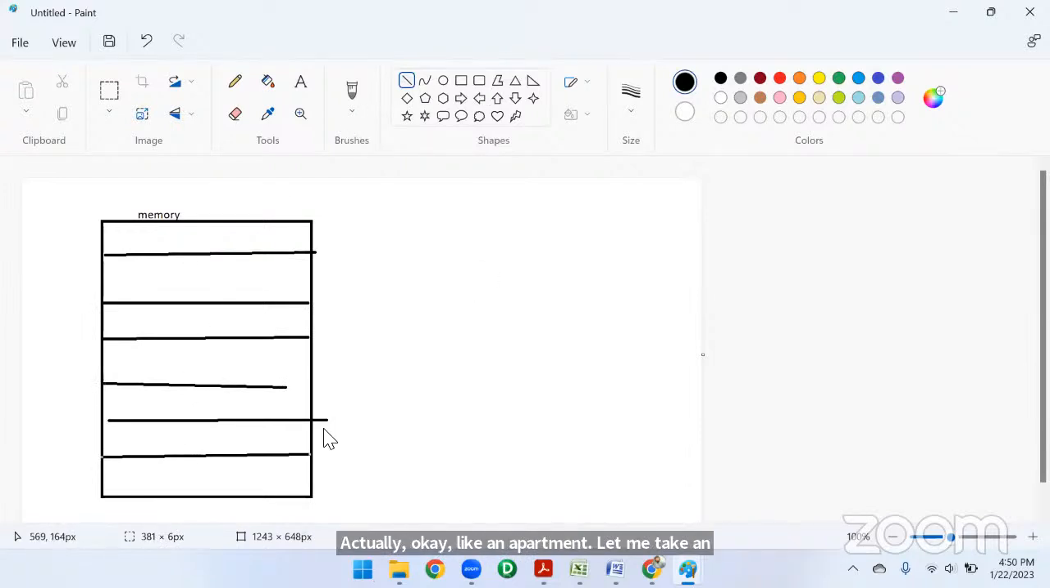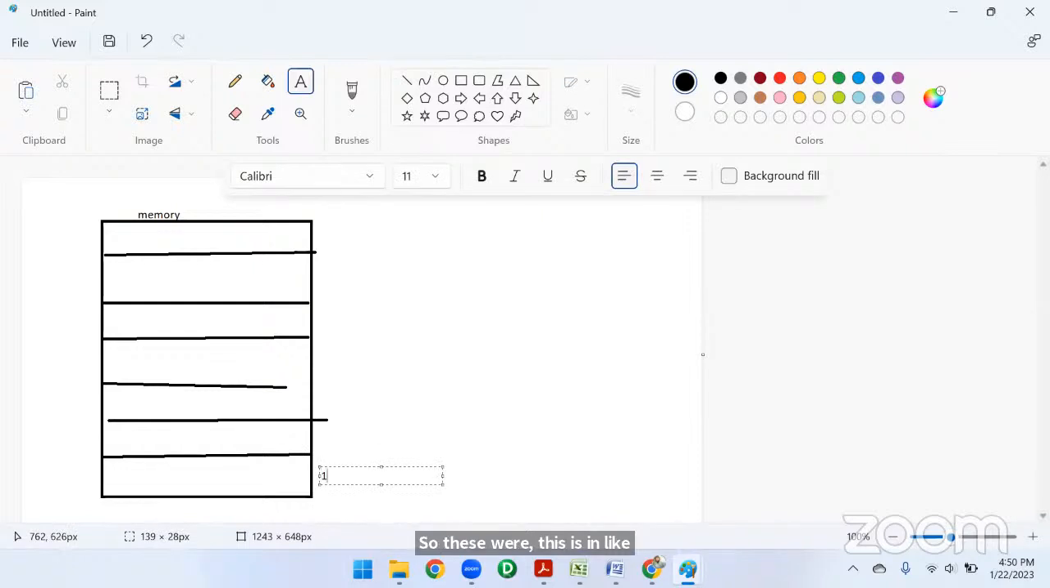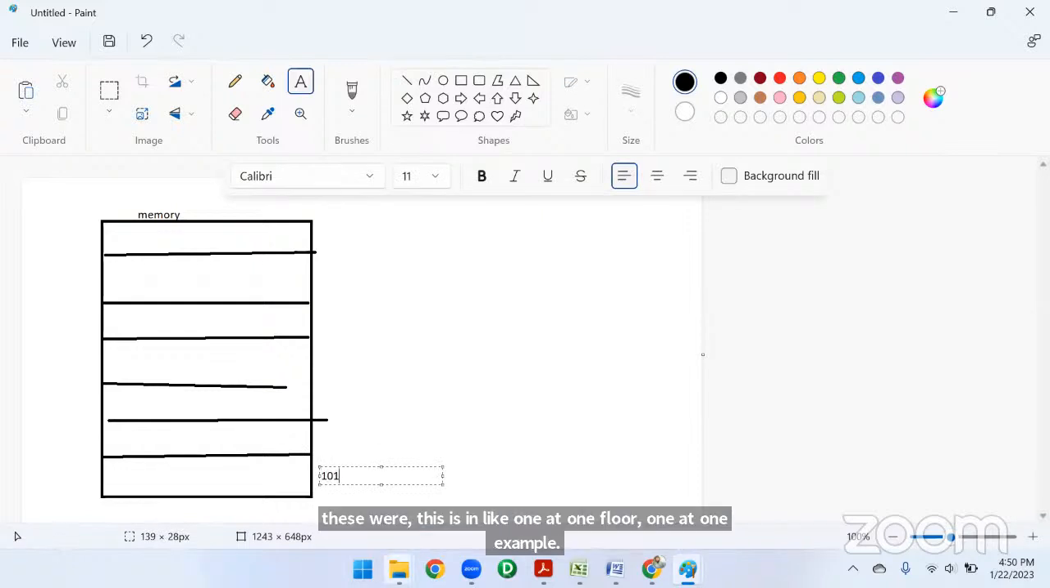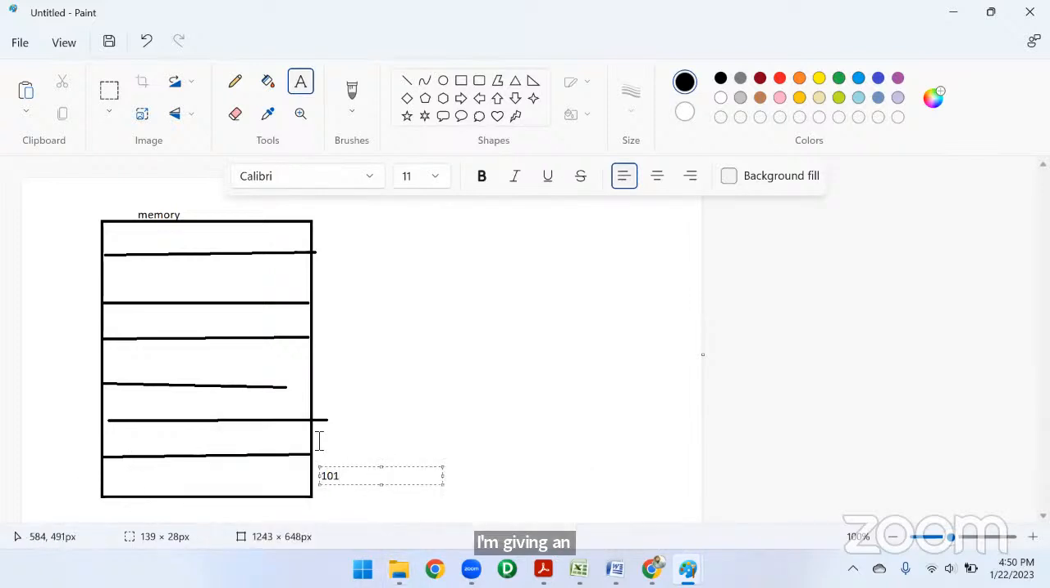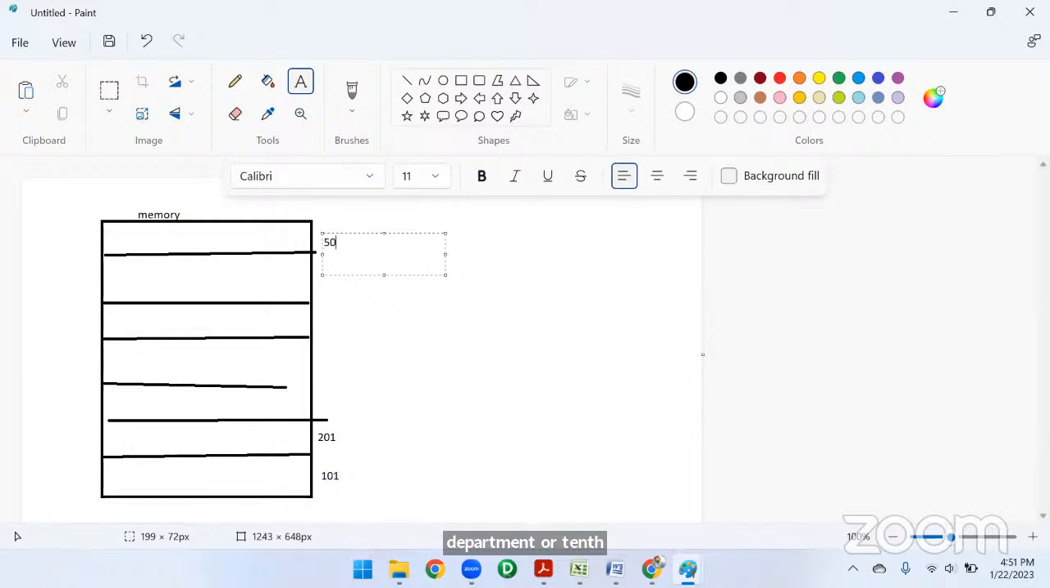In this apartment, each and every floor we are going to give some name, right? For example, I'm giving an address as 101 for the first floor, and for this we can also provide 201 for the second floor, and so on, up to the 10th floor. Suppose this is a fifth floor, for example, so let me take 501.